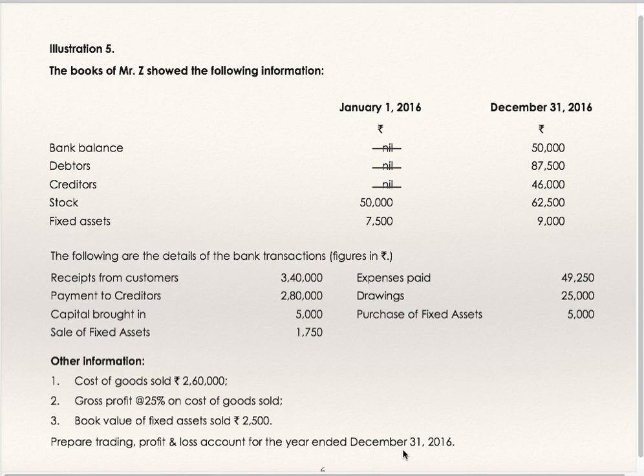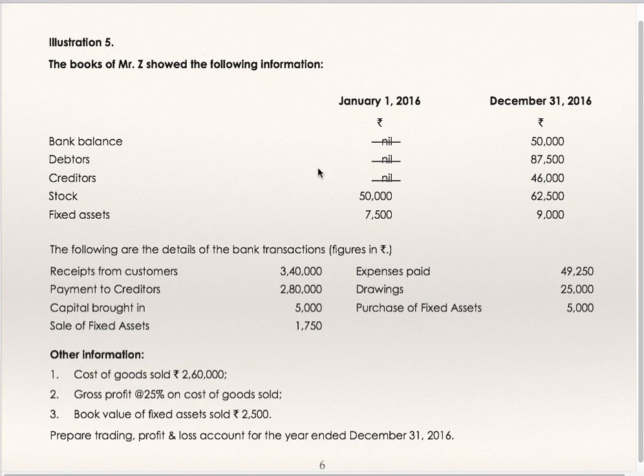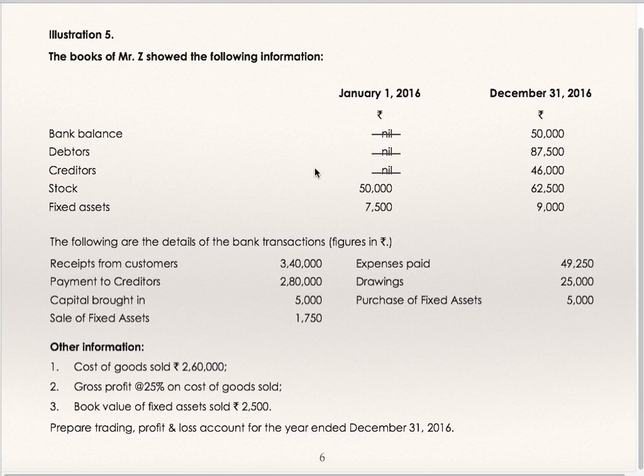When you get a question like preparation of trading profit and loss account and balance sheet from information which is not complete, just like in this case, where opening bank, opening debtors, opening creditors are missing and trial balance is not given, then this is the second method, conversion of single entry to double entry.